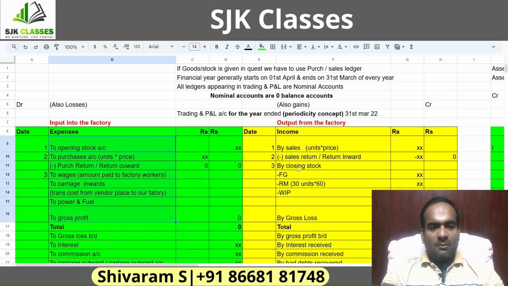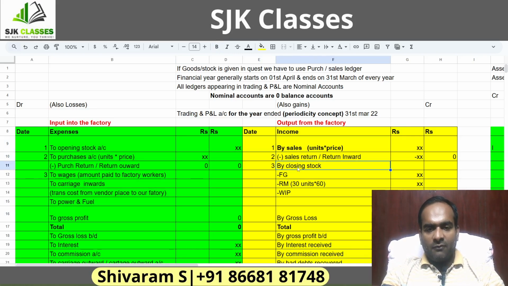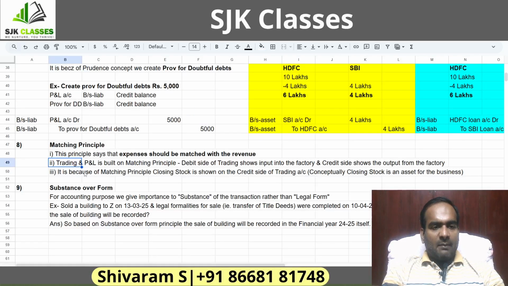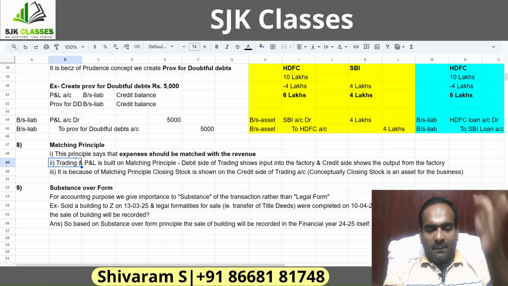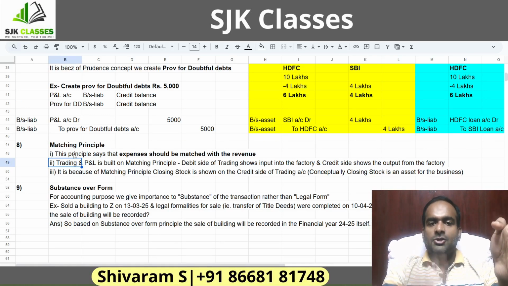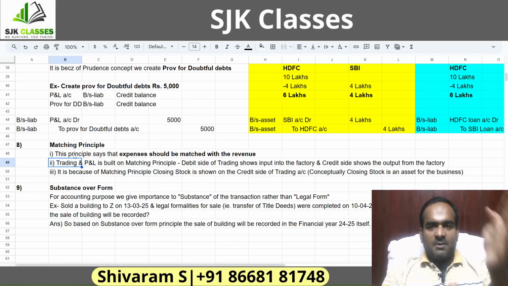By spending this much amount, what is the purpose? I want to get the output. That output will be either sold off or it will remain as closing stock. That's what we're saying here. Coming back to this principle, it says that expenses, which are on the debit side of the trading and P&L account, should be matched with the revenue. The expenses should be matched with revenue. Trading and P&L is built on this matching principle.